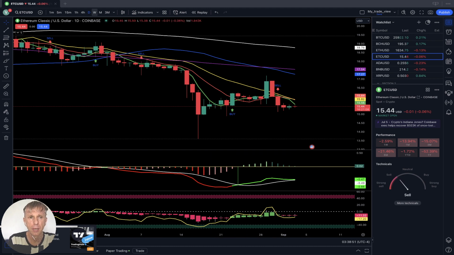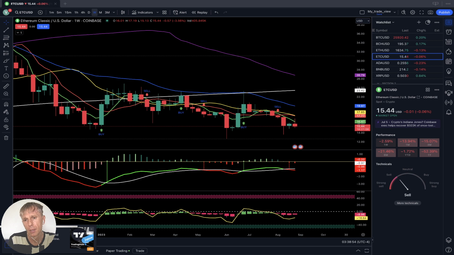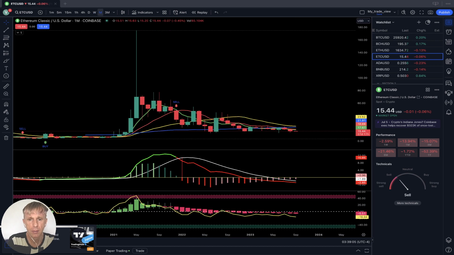Daily it is bearish. Weekly, last bar below all moving averages, all indicators red bearish, weekly time frame bearish trend. Monthly, last bar below all moving averages, bearish trend on all indicators.